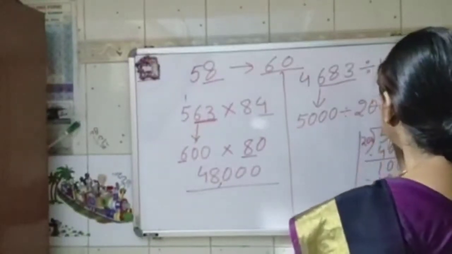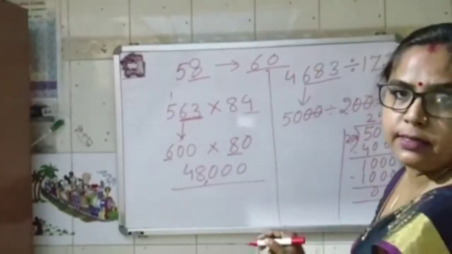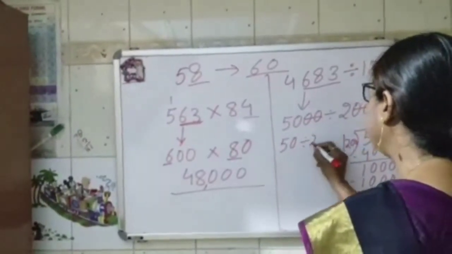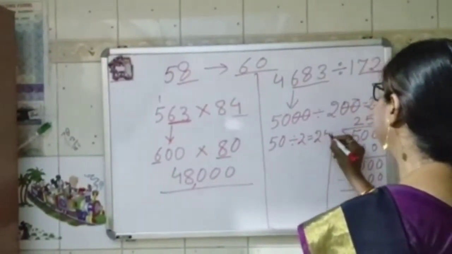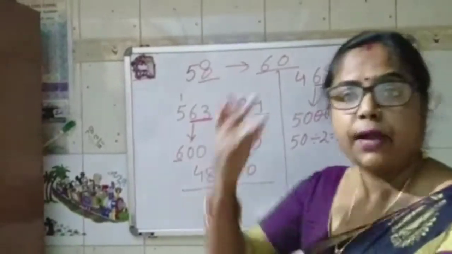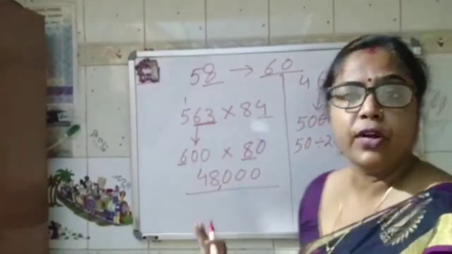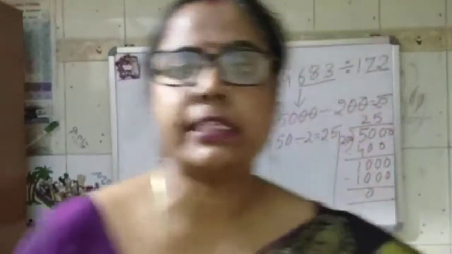Now directly, how will we do it? See, 2 0 is here and 2 0 is here. They cut off. So what is left over? 50 divided by 2, and you can do it directly also. 50 divided by 2 is 25. Clear to you? So these things are whatever you have studied in the first video, I have explained to you.